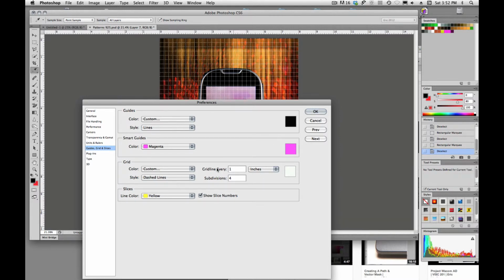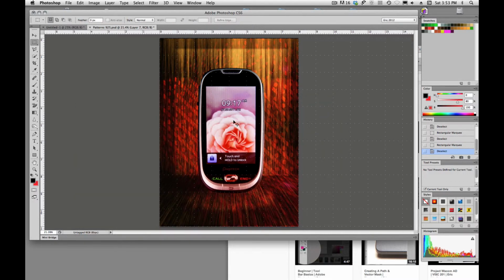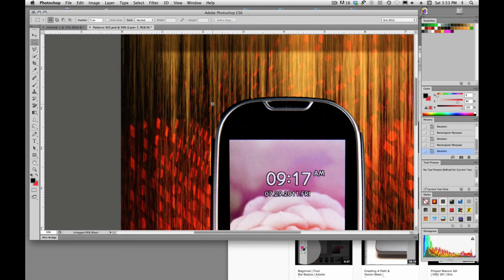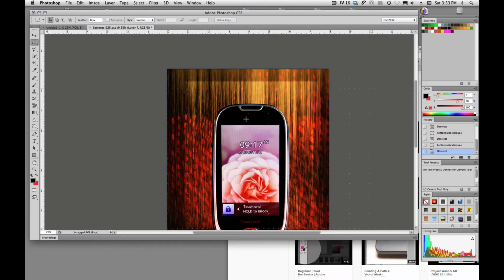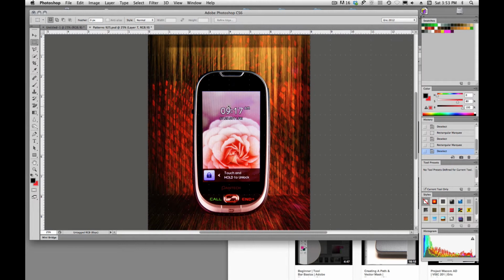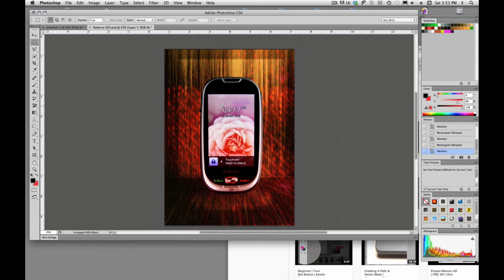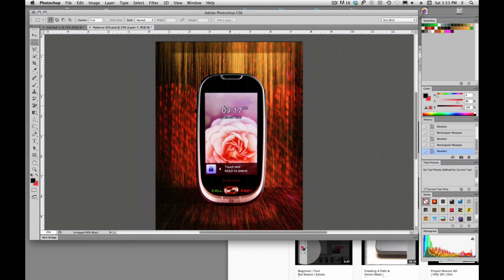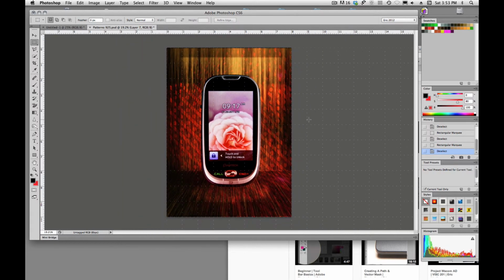And once you have that set up, I'll turn this over to dots, let you kind of see what dots looks like again. And we'll say OK, and we'll zoom into that, and we'll see that between that 1 inch we have a grid line, and then we have subdivisions that just aren't showing up here with our dots. Spacebar to pan, Command spacebar to zoom. Alright, so that's it on grid.